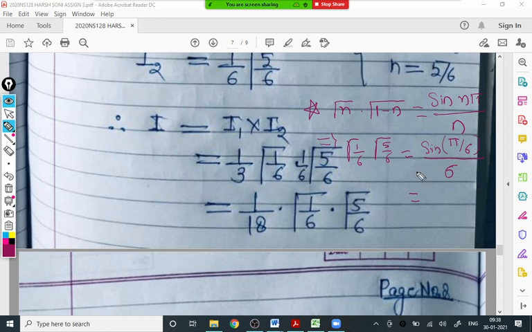Because n is 1 by 6, sorry, my mistake. So this is 6 into sine of pi by 6. What is sine pi by 6? Half, 1 by 2.